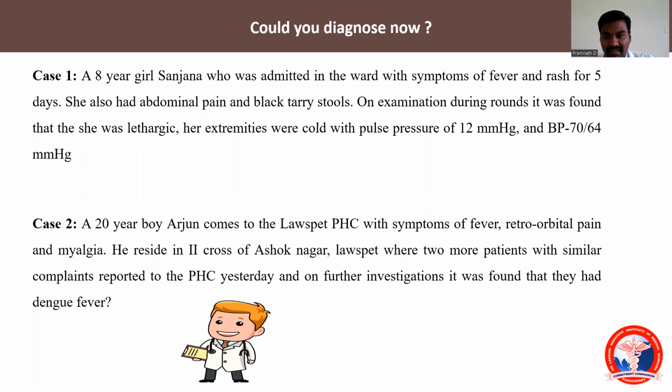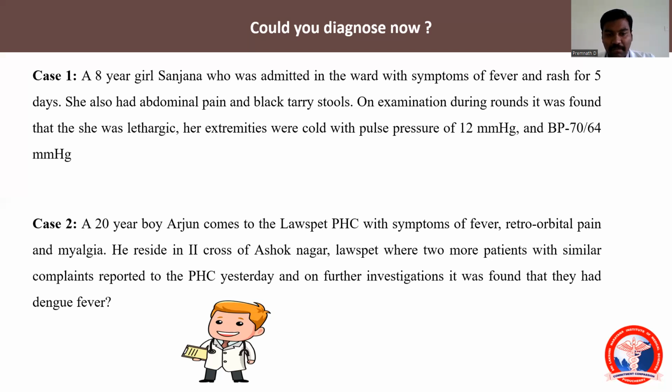In this case, what will be your diagnosis? The patient has had fever for 5 days. Next, a hemorrhagic manifestation is present, that is black tarry stool. She has cold extremities, which shows the blood perfusion is low, and her pulse pressure is 20. So this is a case of dengue shock syndrome.